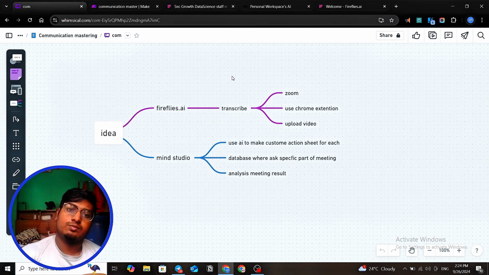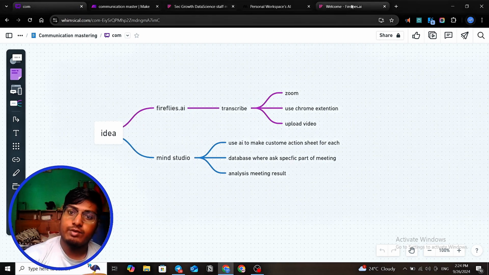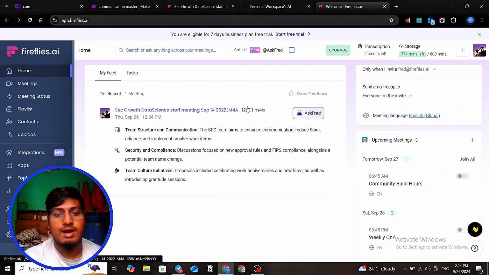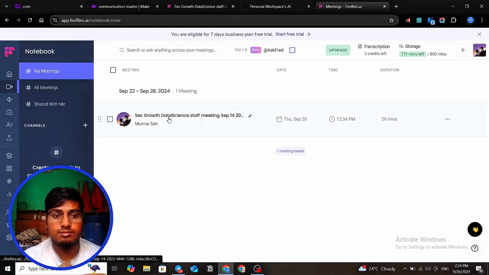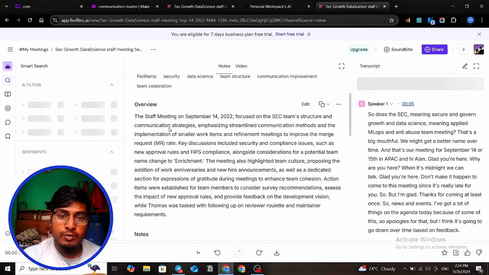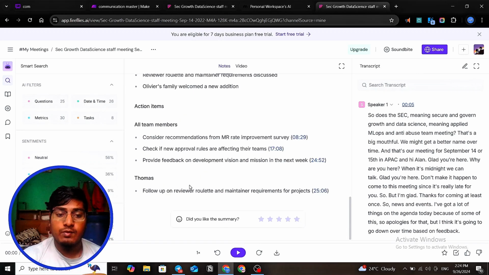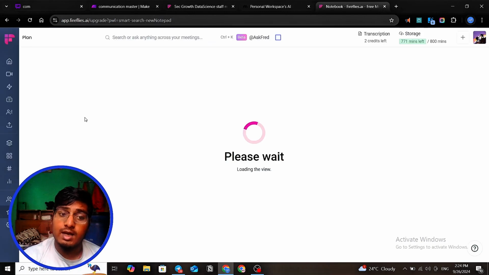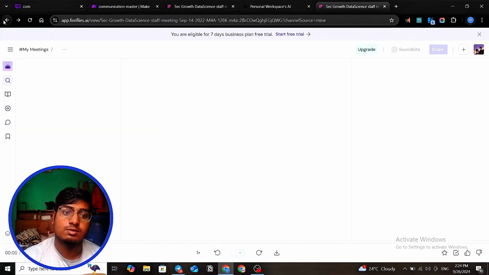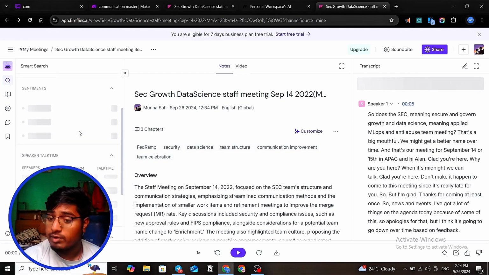So now we have the pretty basic idea that after we record everything, we get a transcript of what happened. We get an actionable overview of the meeting, notes, everything, and the actionable things: what we have to do and when to do it. We also have tasks, questions, sentiment, everything we needed.